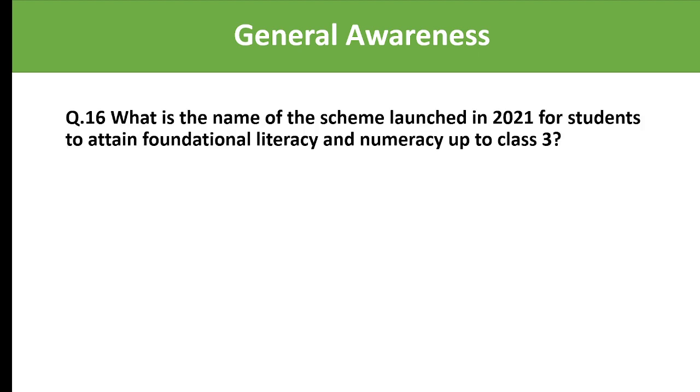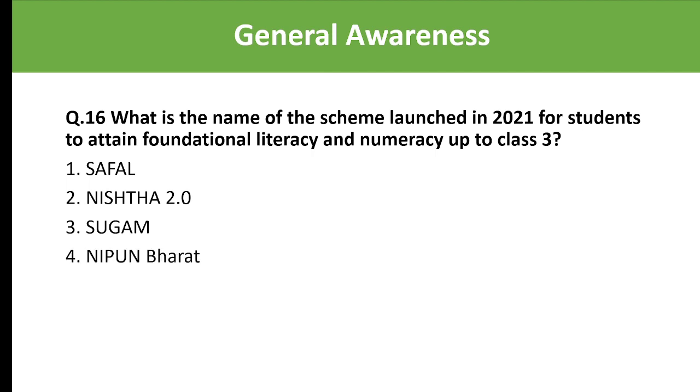What is the name of the scheme launched in 2021 for students to attain foundational literacy and numeracy up to class 3? Safal, Nishtha 2.0, Sugam, Nipun Bharat. So what was the name of the scheme launched in 2021 for students to attain foundational literacy and numeracy up to class 3? The right answer is Nipun Bharat.